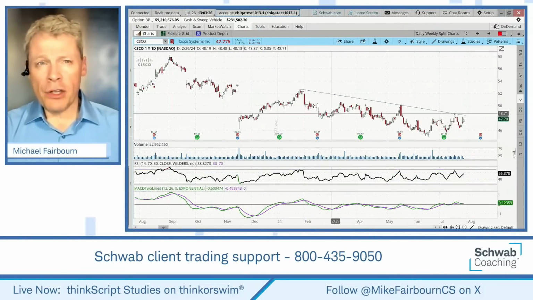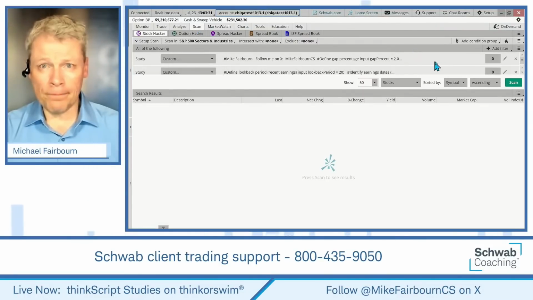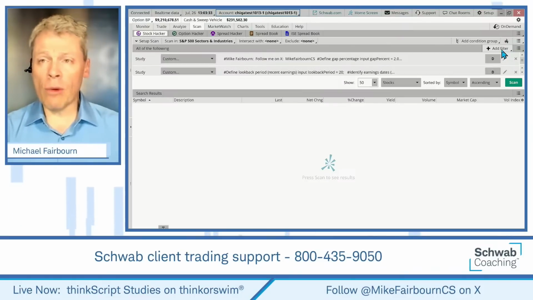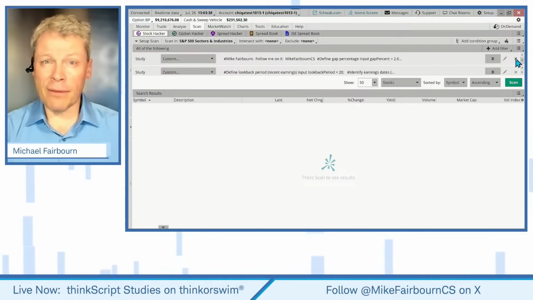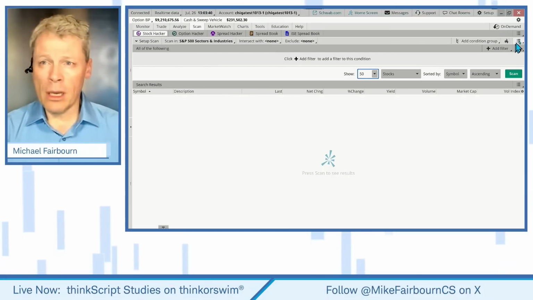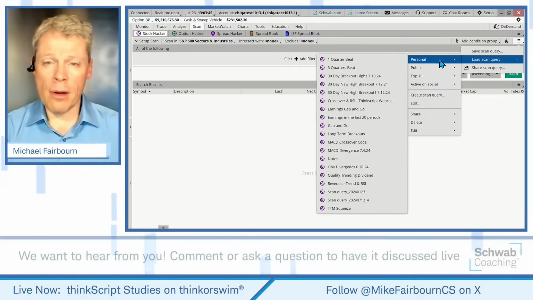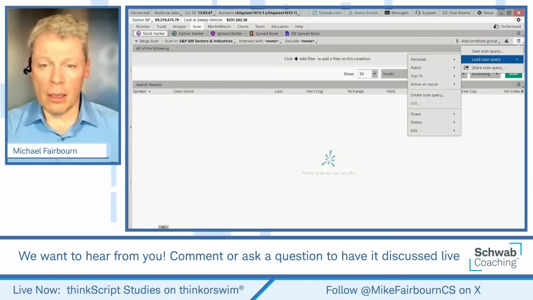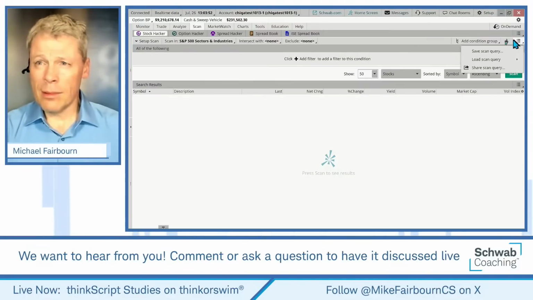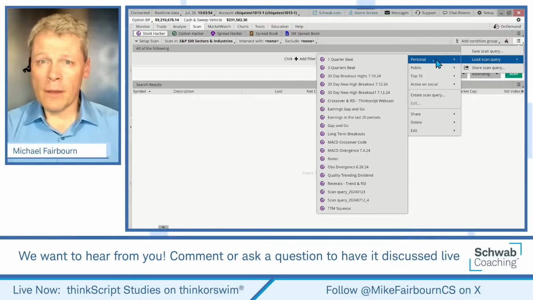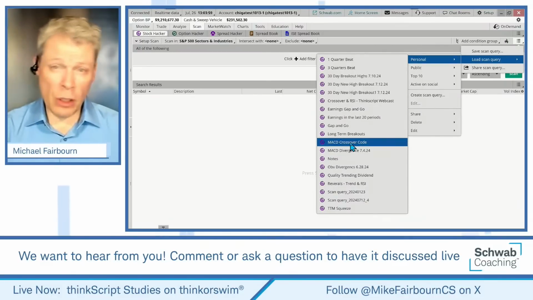But as you may recall, we created this scan a couple of weeks ago. And I'll go into it right now. Let's do this. I'm going to go ahead and take this off. That was our one from last week, but I'm going to load this one up. What we had here was a scan, and let's do one adjustment here. Perfect. Going to load. This was our MACD. There we go. This was the crossover code.